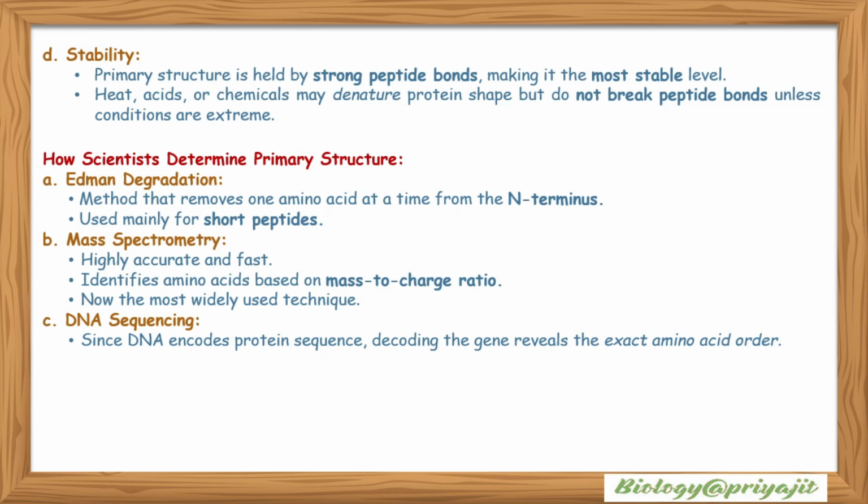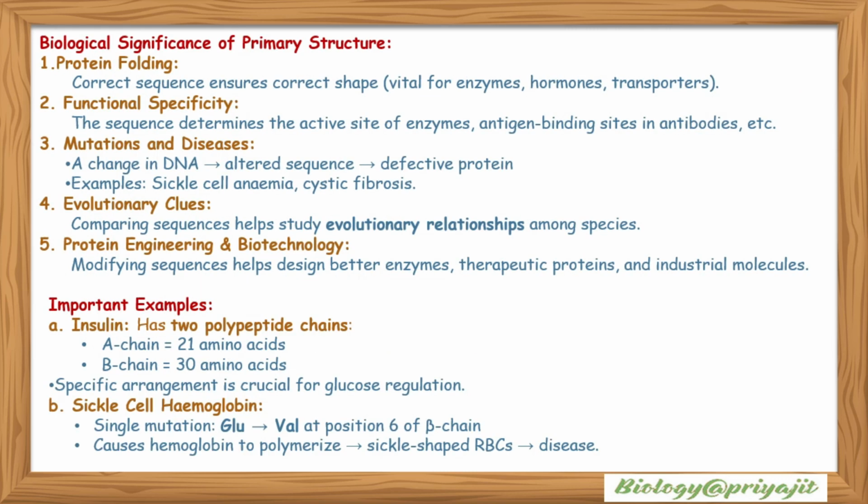It identifies amino acids based on mass to charge ratio, and it is the most widely used technique. DNA sequencing: since DNA encodes the amino acid sequence, decoding the nucleotide sequence of a gene reveals the exact amino acid order within a protein.